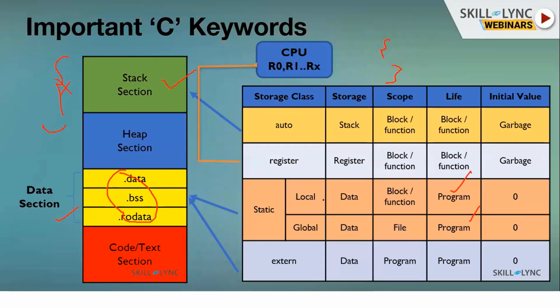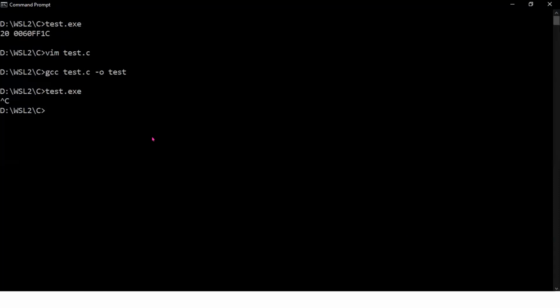But the scope of a local static variable, meaning where you can access it, is within that function only; outside of that function you cannot access it. And a global one you can access in all the functions. But what is the scope of it? Within that file. When I write a program, I may write test.c, test1.c, test2.c, test3.c.